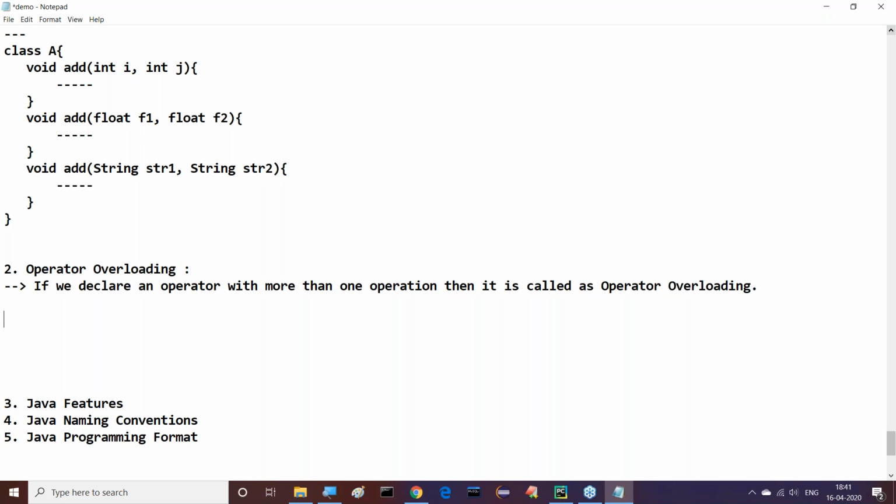Guys, observe this clearly. If we declare an operator with more than one operation, then it is called operator overloading. Right, sir. Now I am telling you examples, observe this clearly.